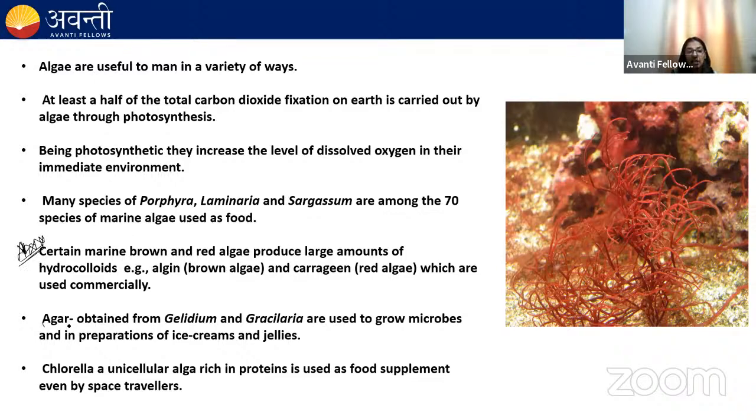Please remember this. Agar is used as a solidifying agent. It is used in ice cream. It is used in making jellies. It is also used in tissue culture and in the laboratory to grow microbes. This agar is obtained from Gelidium and Gracilaria, and they both are red algae. Remember this, very, very important. Chlorella is a unicellular algae and it is rich in proteins, so it is used as a food supplement by space travelers. Remember these three examples, very, very important, students.